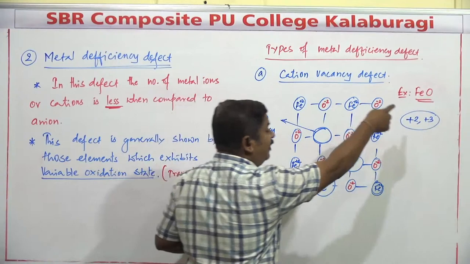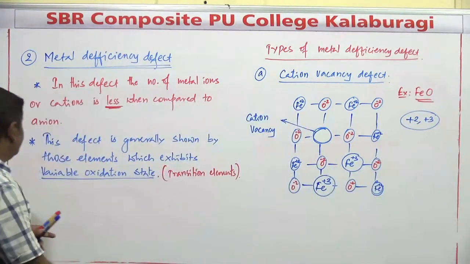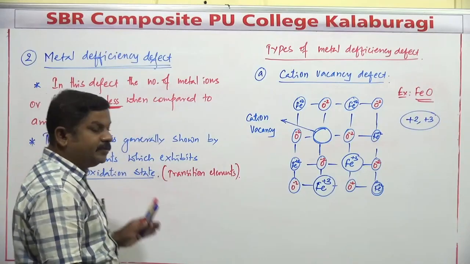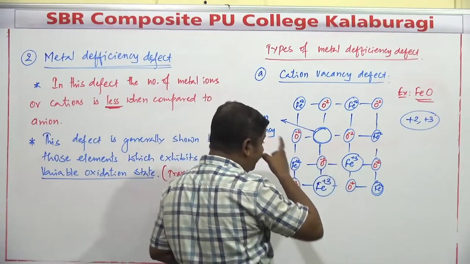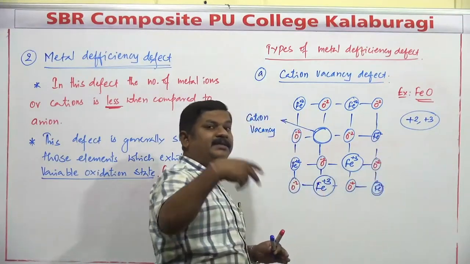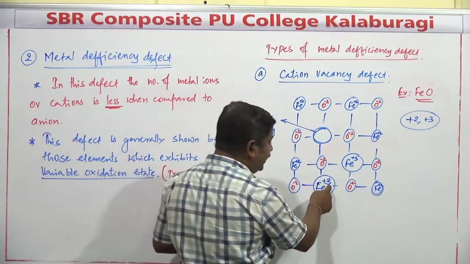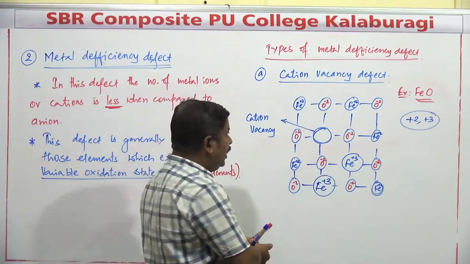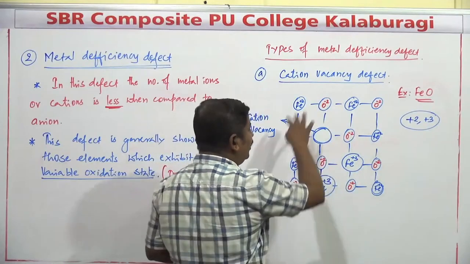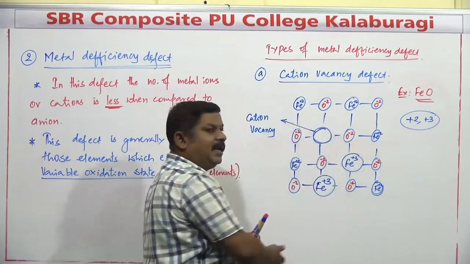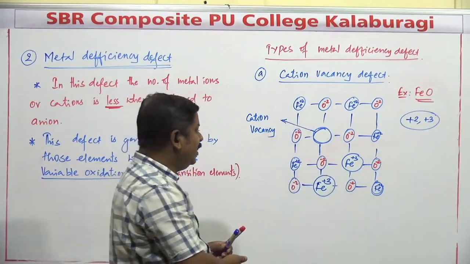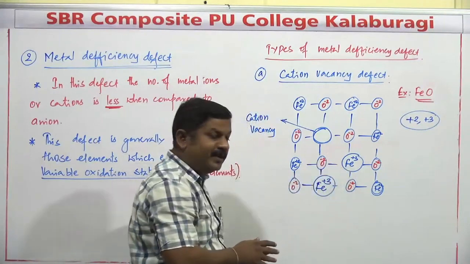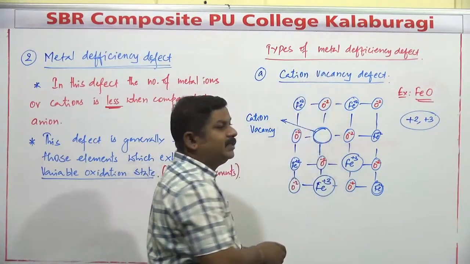This defect is generally shown by elements in which variable oxidation state is possible. So iron is the example. Suppose iron did not exhibit variable oxidation state, and these two ions in the +2 state could not be converted into the +3 state. Now the electrical neutrality is completely maintained by changing the corresponding two lattice sites from Fe+2 to Fe+3 state, and this defect is commonly called what?